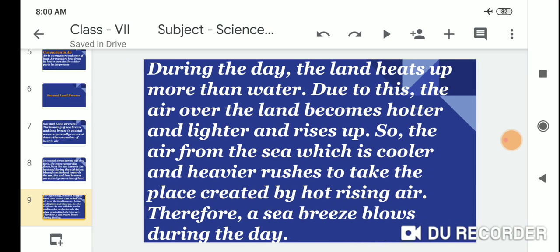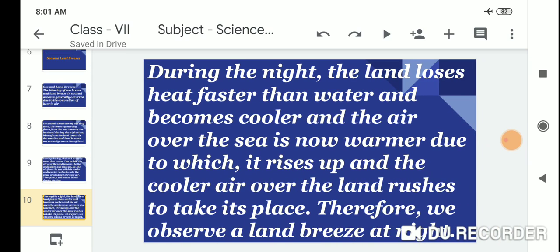During the day the land heats up more than water. Due to this the air over the land becomes hotter and lighter and rises up. So the air from the sea, which is cooler and heavier, rushes to take the place created by the hot rising air. Therefore, a sea breeze blows during the day.